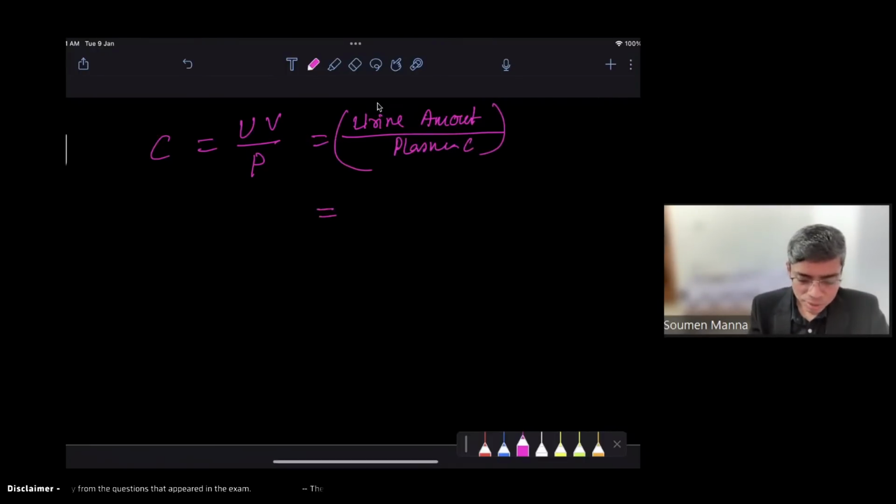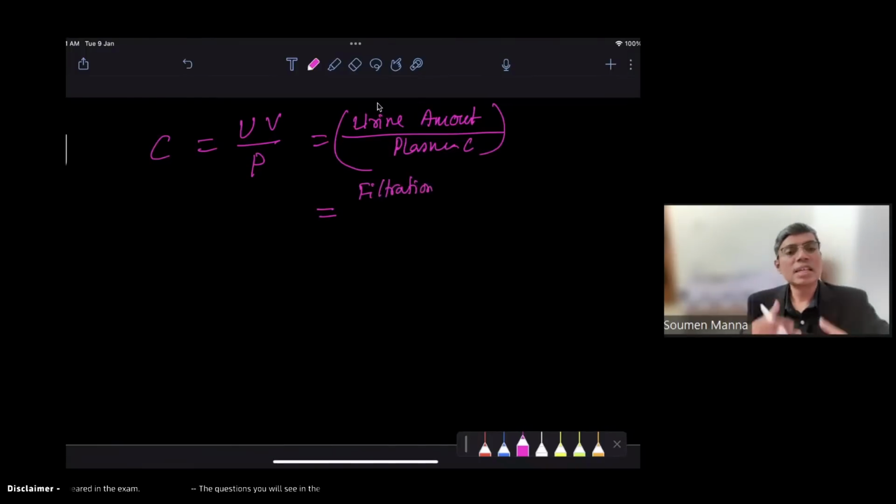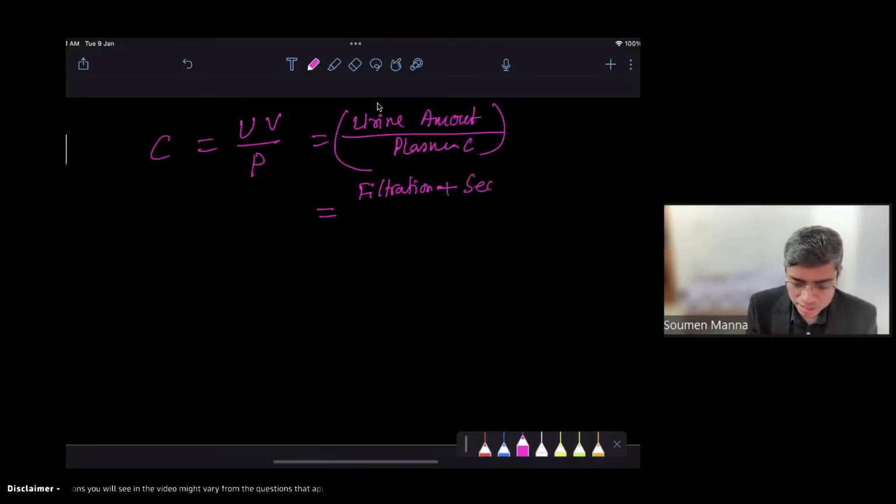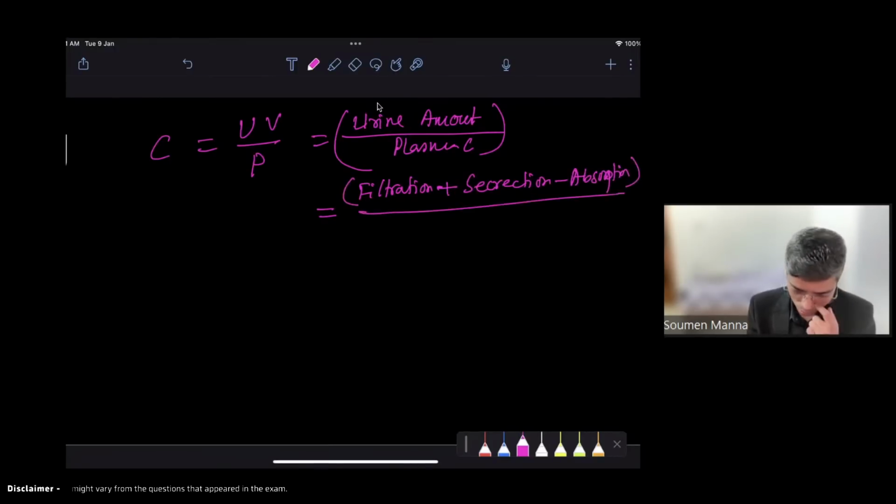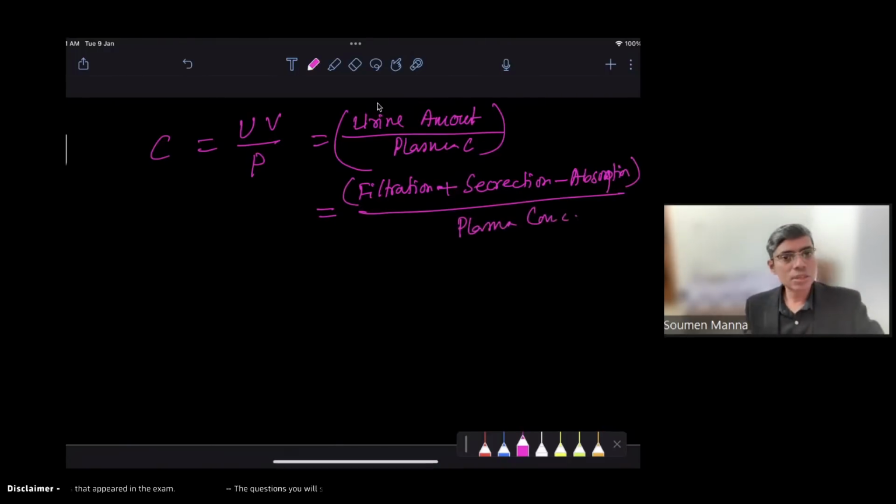Now, urinary amount means where is the substance in the urine coming from? It can come from filtration or it can come from secretion. But if there is reabsorption, then you have to subtract that from this total amount, upon your plasma concentration. So this is my final equation.